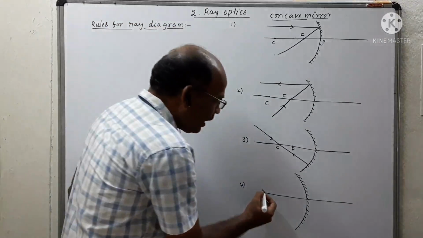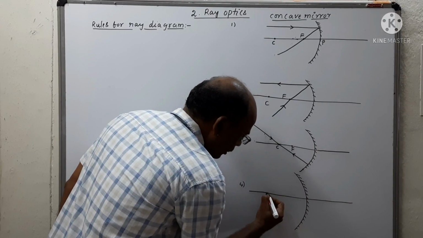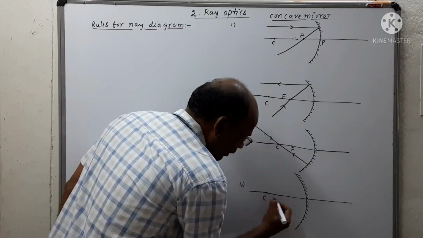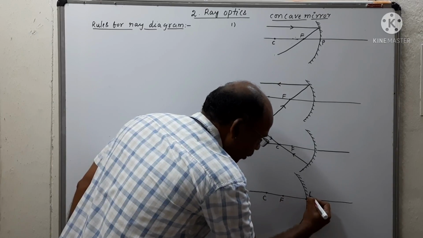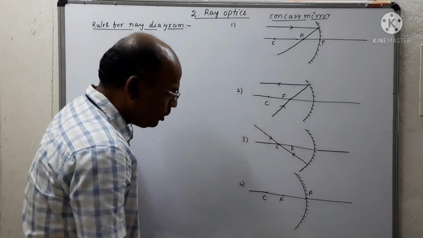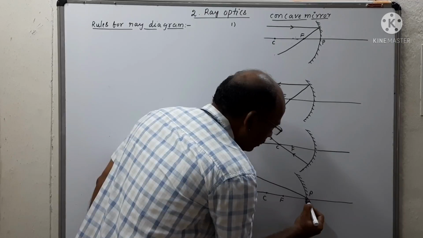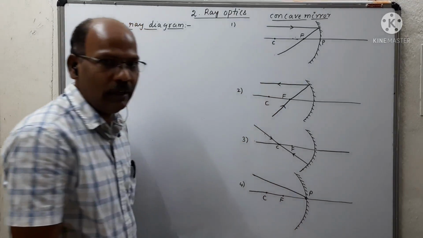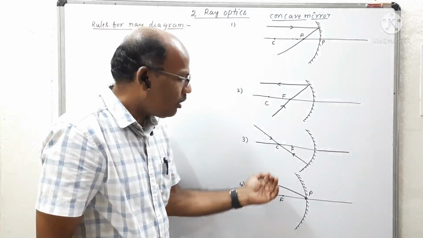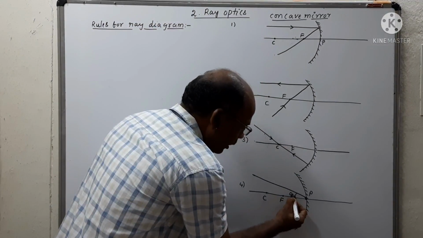And the final rule is, here we are observing the final rule. This is the center of curvature, this is focus, and this is pole. Suppose the light ray is incident at the pole of the concave mirror with a certain oblique angle, let us say theta.